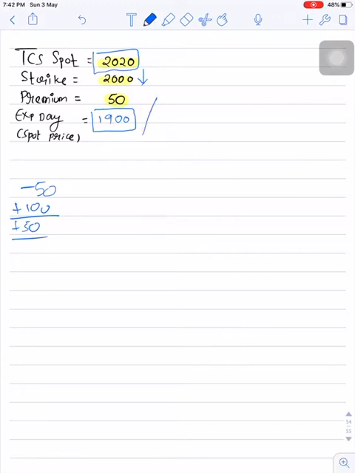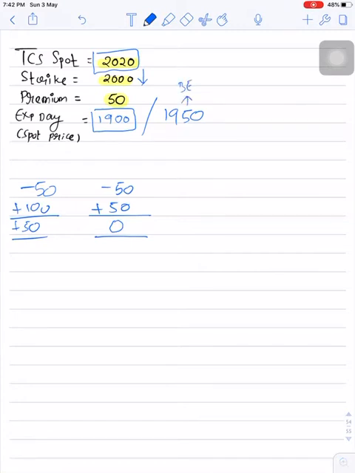Now let's take another scenario. Let's say on expiry day the price closed at 1950. So again you can see the view of the trader is correct. He initially paid a premium of 50 points, and his view was it will close below 2000, and the price is below 2000 on expiry day. So he is making 50 points now, because the trader has a right to sell shares at 2000 whose value is 1950. So you are selling something worth 1950 at 2000, that's why you are making 50 points gain here. So on a net basis you are not making anything. It's a break even point. So 1950